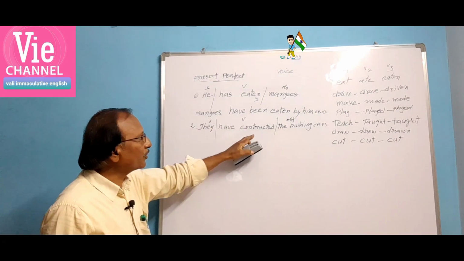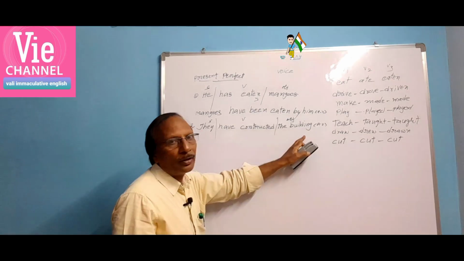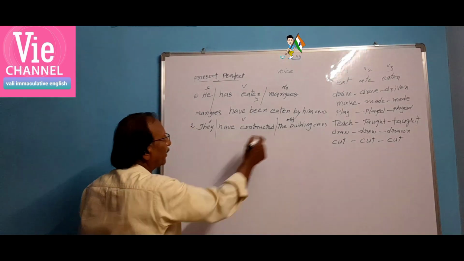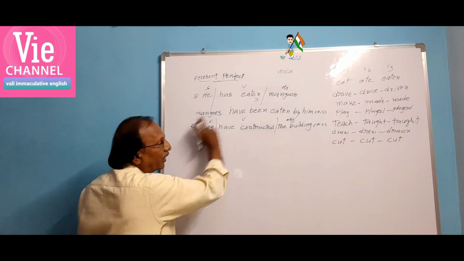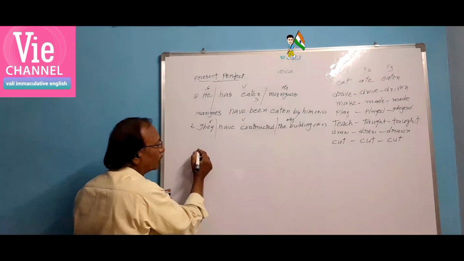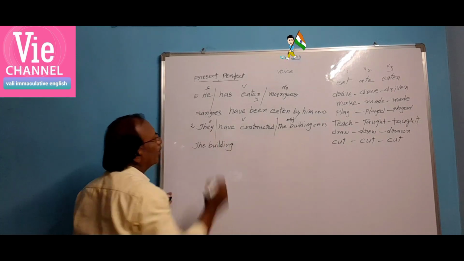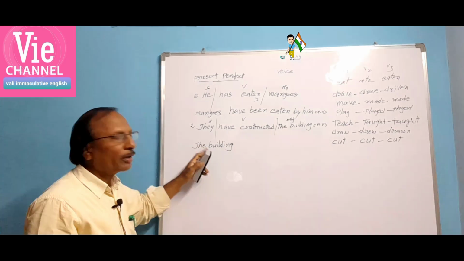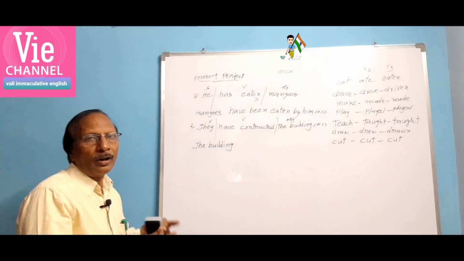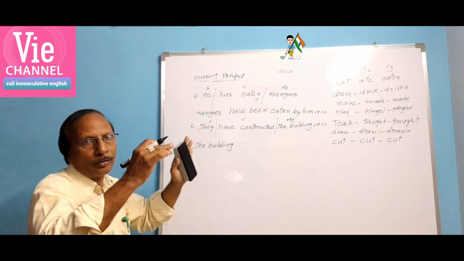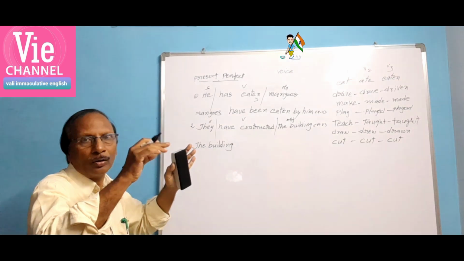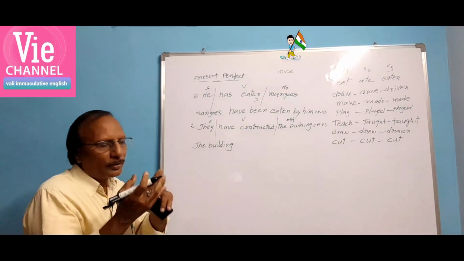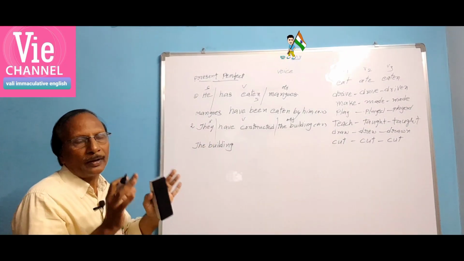They have constructed. What is the object here? The building. What did they construct? They constructed the building. So the building is the object. Now, it is active voice. Let us change into passive voice. The building: is it singular or plural? Singular. So a singular verb must come. What is that? Either has or have. We should not think of another one, like be or was. Don't think. In present perfect, it is either has or have.